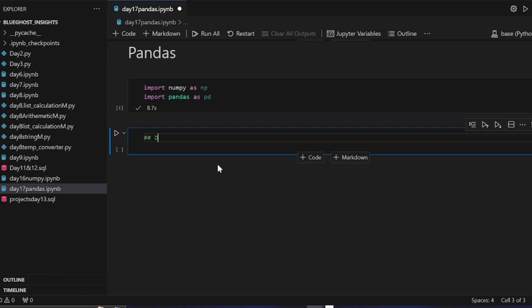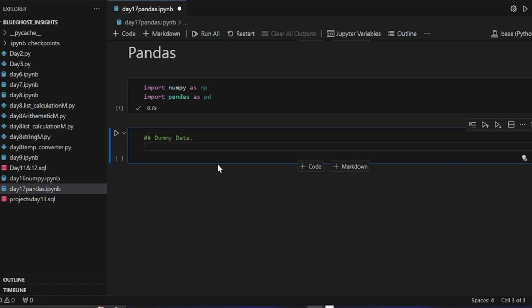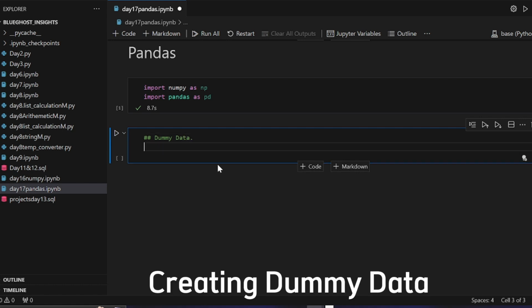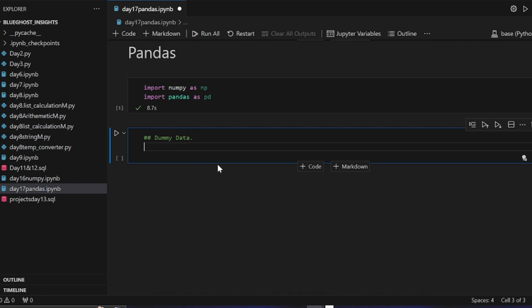We have the dummy data. So for this data, we're going to start with how the data is being used, how we can create data using NumPy and pandas, right? So the first thing I'm going to do is get the ID. The ID is basically the index location in a particular table. That means where you find the index numbers. And what are index numbers? Index numbers are known as identifiers, right?